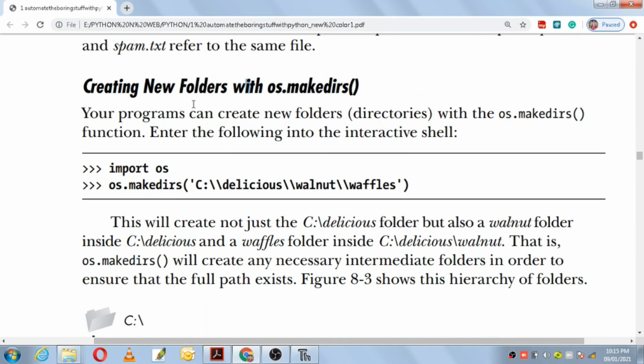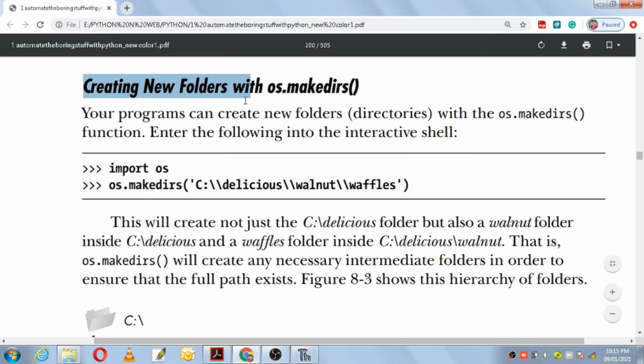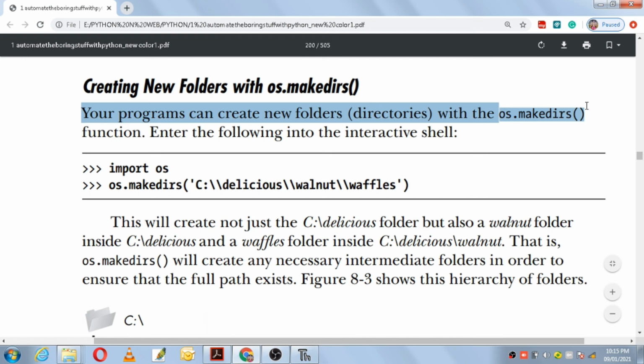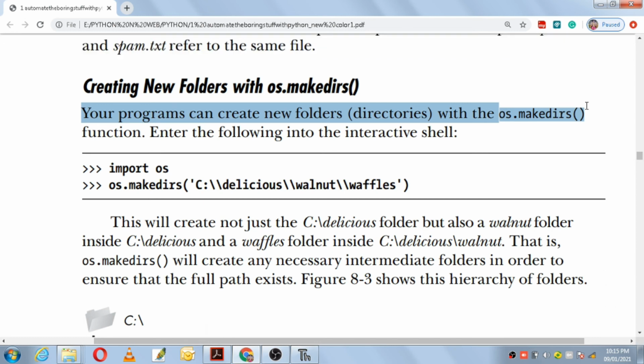The next topic we have here is creating new folders with os.makedirs. Your programs can create new folders or directories with os.makedirs. Directories and folders are not different; folders are known as directories and directories are known as folders. So we can create folders or directories with the help of which function? os.makedirs. So import os. If you want to make use of the function os.makedirs, make use of the module os and import it in your program using import os.